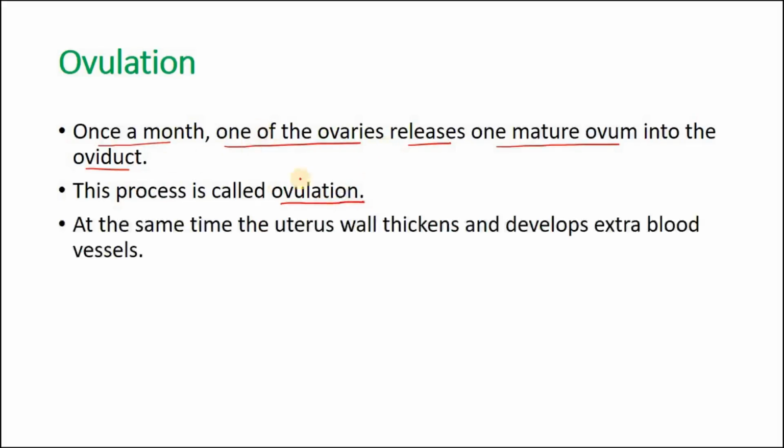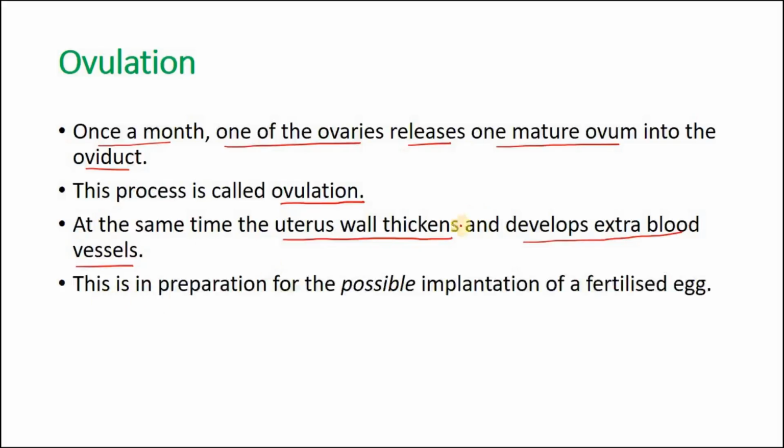Okay. At the same time, the moment ovulation occurs, or even before that, the uterus wall thickens and develops extra blood vessels. Right? So at the same time, remember this, the uterus wall will thicken and it will develop extra blood vessels. I have a figure for you. I'll explain this by a chart. So this is in preparation. The thickening of the uterus wall is in preparation for the possible implantation of a fertilized egg.